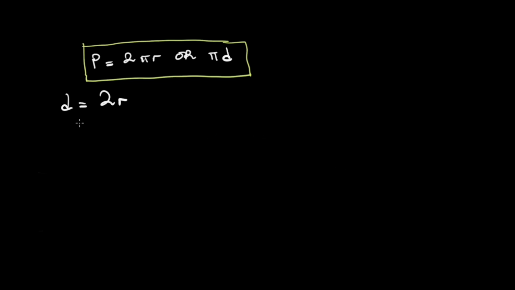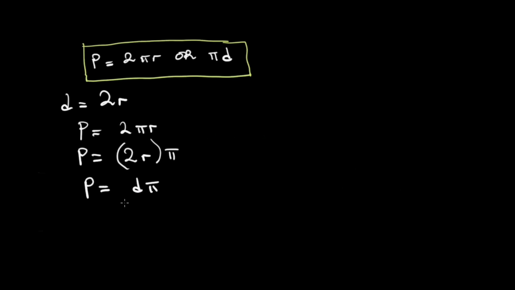What this means is that if P is equal to 2 pi r, we can write P is equal to 2r pi. 2 pi r means 2 times pi times r. So we can rewrite it as 2r pi, where we substitute 2r with d. So P is equal to d pi, which we usually write as pi d. So the formula of the perimeter of a circle can be 2 pi r or pi diameter.